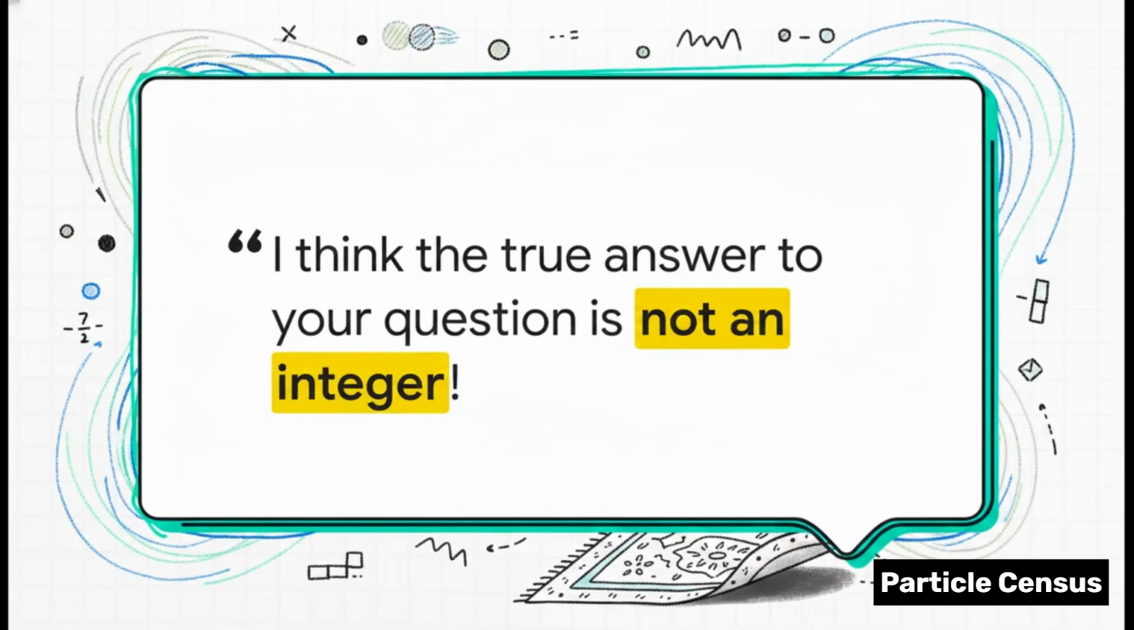I think the true answer to your question is not an integer. That's a quote from Cambridge physicist David Tong. Right when you think the counting is finally over, Tong pulls the rug out from under us with this incredible physics-bending pivot. He argues that the true answer to how many particles exist isn't even a whole number. I mean, think about that. How could a particle count possibly be a fraction? Well, to understand this, we actually have to completely rethink what we are counting in the first place.